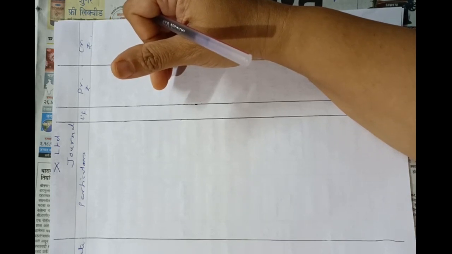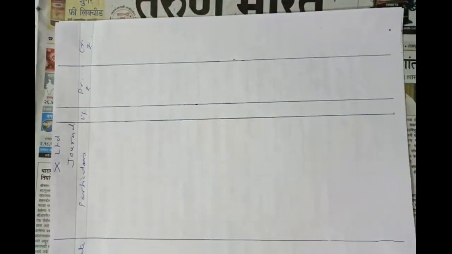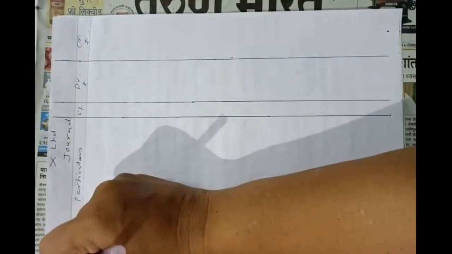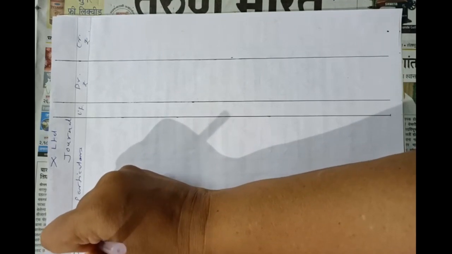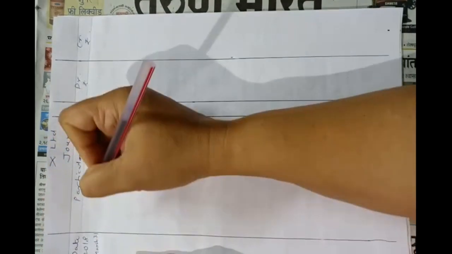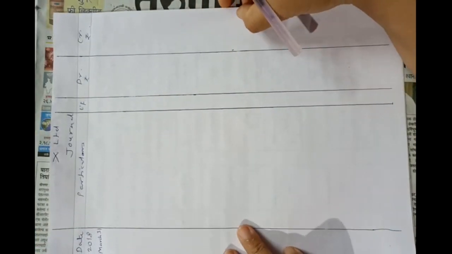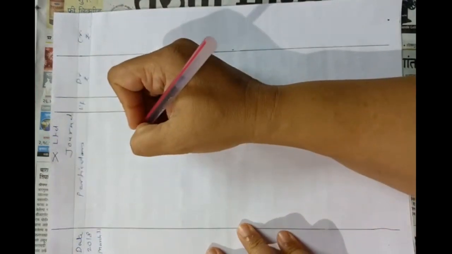Okay. So first entry will be on 31st March 2018. On 31st March 2018 means last year end, before redemption, they will create DRR.